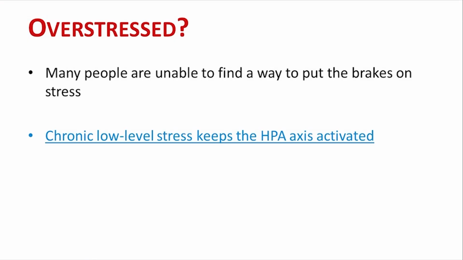Now what happens when we are overstressed? Many people are unable to find a way to put the brakes on stress. So chronic low level stress keeps the HPA axis activated. We spoke earlier about chronic stress being very unhealthy for an individual.